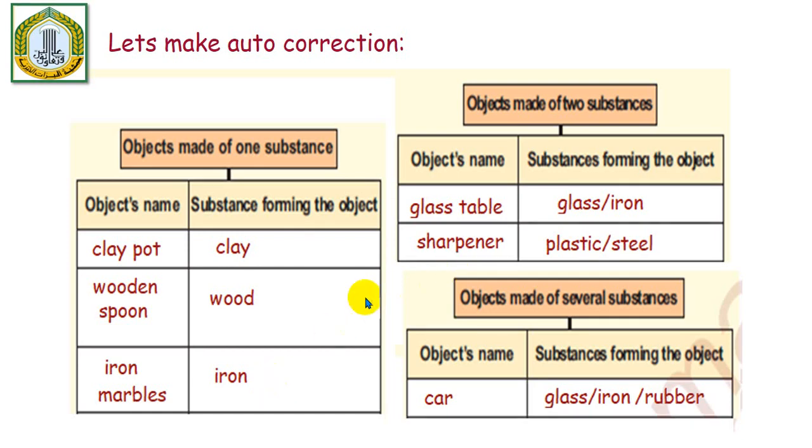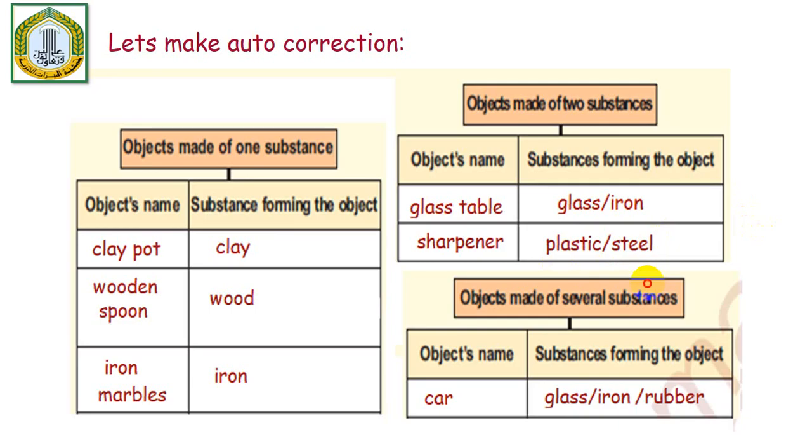Now let us see if you have written correctly the objects made of two substances. We had two objects, which are the glass table and the sharpener. The glass table was made of glass and iron, as shown in the figure, and the sharpener is made of plastic and steel. Now, did we have any objects which are made up of several substances? Excellent, that was the car. And what are the substances forming the car? Of course, there are many things, some of which are the glass, the iron, and the rubber.